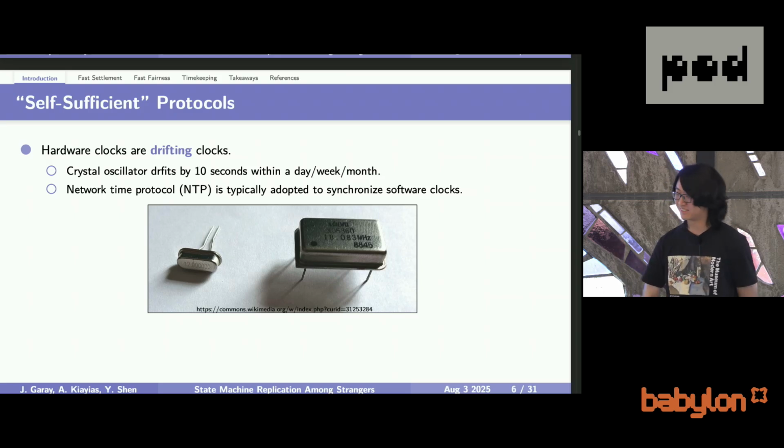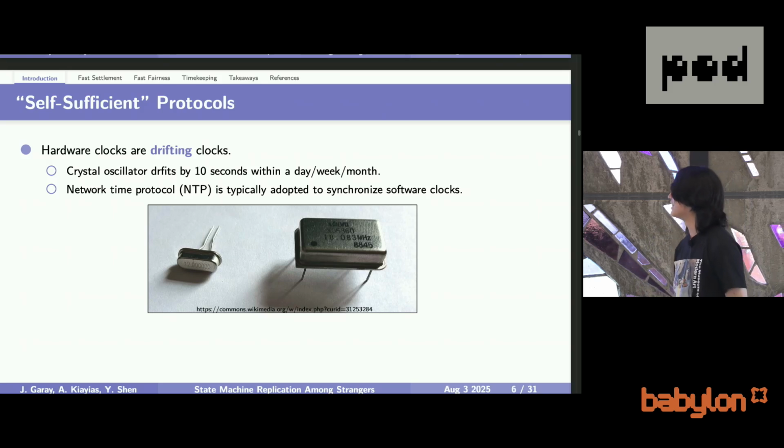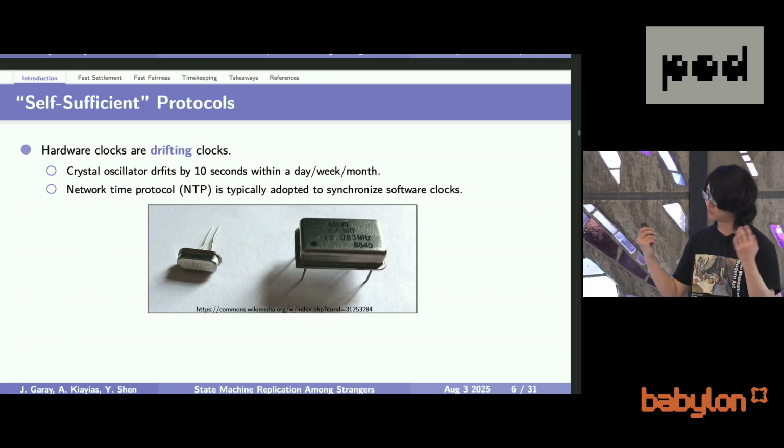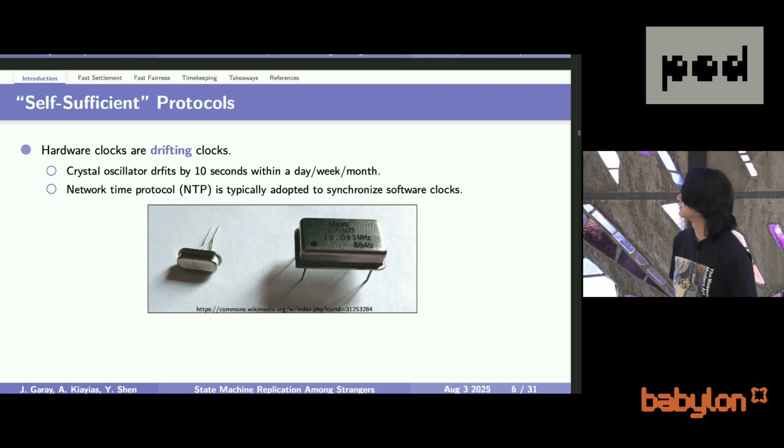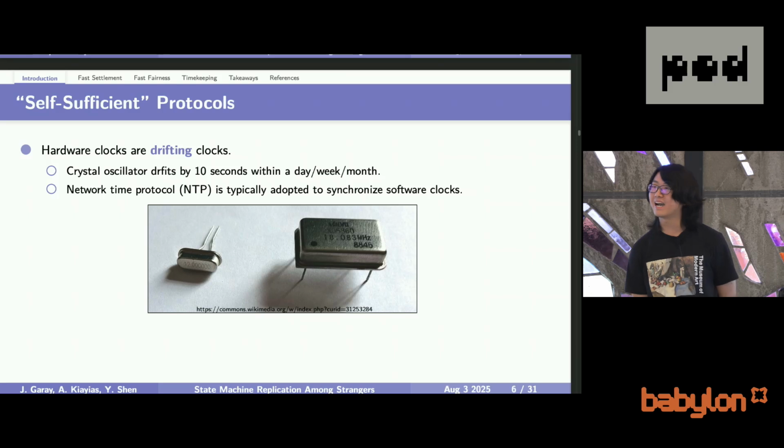But here, what we consider is this drifting clock model. You can think of the hardware clock on your personal laptop. They are drifting clocks in the sense that they will deviate a bit after a certain period of time, and if you do nothing, then they will deviate unboundedly from the real time. So the common practice is that you will use the Network Time Protocol to synchronize the software clocks on your personal laptop, which at a high level just acts like a trusted third party.